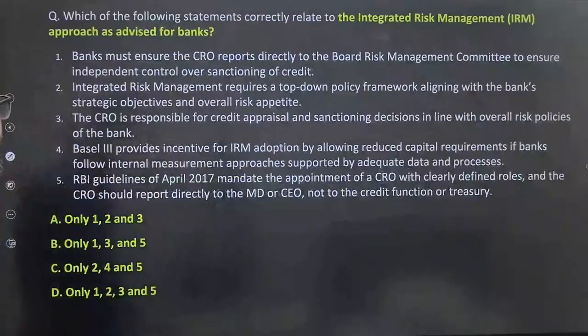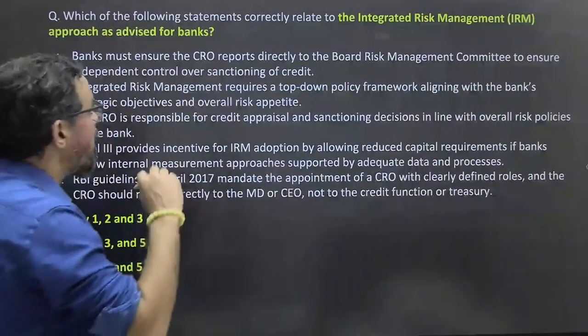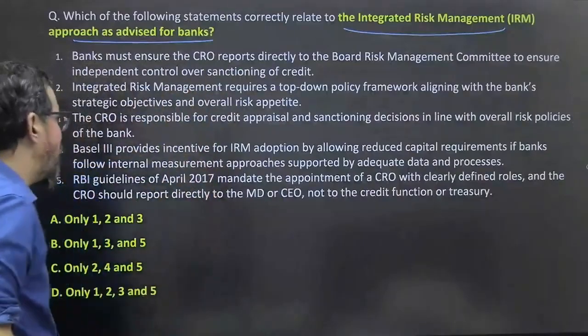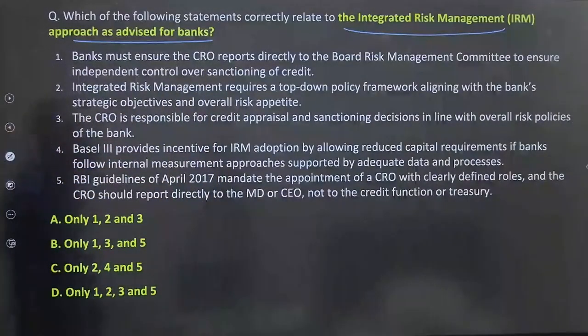Next one, about the CRO. Which of the following statements correctly relate to the IRM, integrated risk management approach, as advised for banks? First: the bank must ensure the CRO, Chief Risk Officer, reports directly to the board risk management committee to ensure independent control over sanctioning of credit. Second: integrated risk management requires a top-down policy framework aligning with the bank's strategic objectives and overall risk appetite.